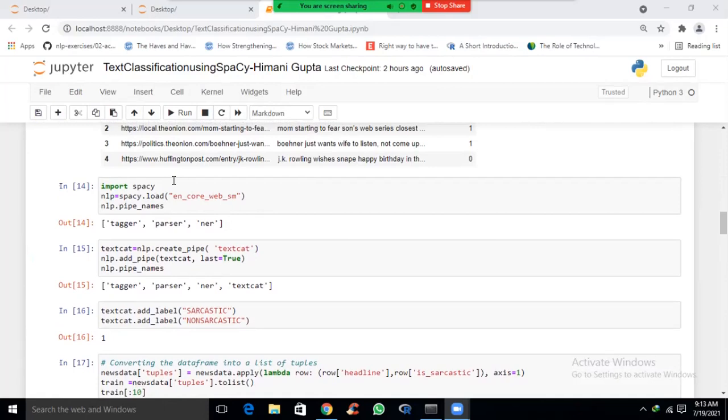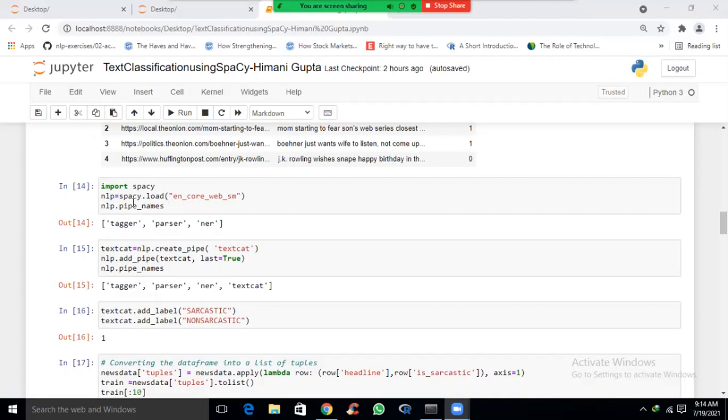First of all, we import Spacy. Then we are loading this package en_core_web_sm into the nlp object. Now using this pipe_names function of Spacy, we can see what are the built-in pipes which are present in Spacy.